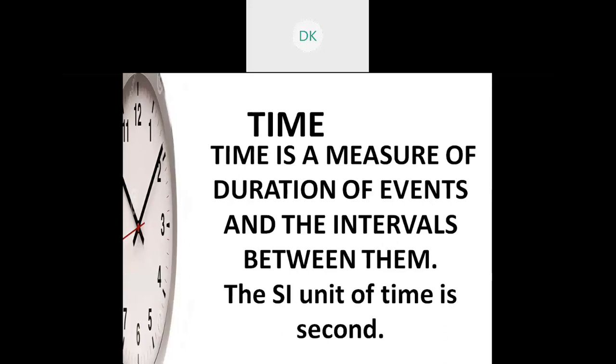Next unit is time. Time is a measure of duration of events and the intervals between them. The SI unit of time is second. Clearly, to measure a duration, time helps to measure it.